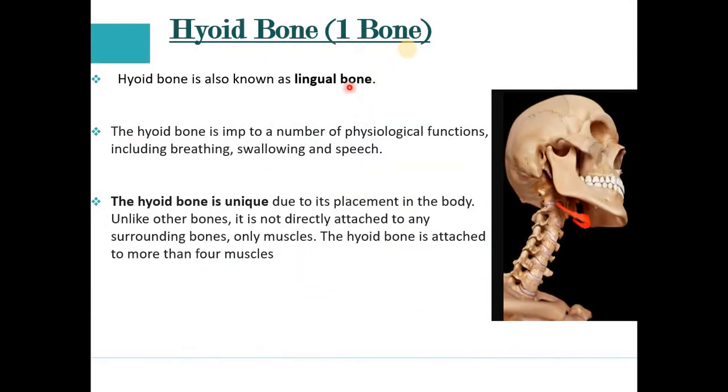That is the hyoid bone. The hyoid bone is 1 in number. Look at this picture, the red colored one is the hyoid bone. The hyoid bone is also known as the lingual bone, and it is important as it helps in physiological functions including breathing, swallowing and speech.